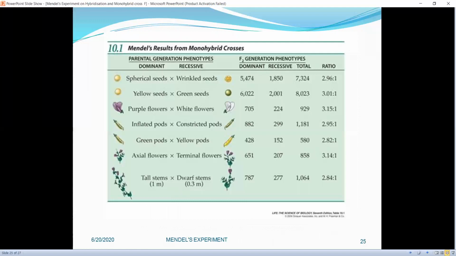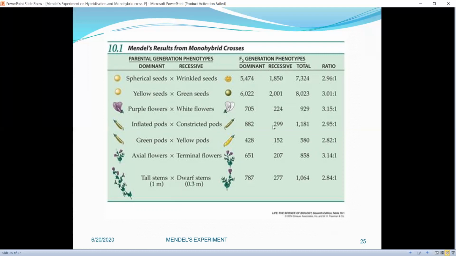Now, these are the data which were obtained by Mendel when he performed the 7 crosses, round seed, wrinkled seed. The data were 5474 round seeded and 1850 wrinkled seeded, and the total was 7324, and the ratio was 2.96 is to 1.